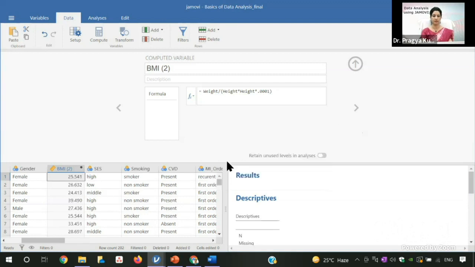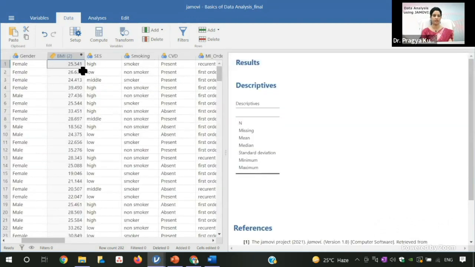And then if you press OK, you can see here there is a BMI. So if you press this, this view will hide and this is the view. So you can see this is the BMI. This has been calculated up to 3 decimal values. So this is the BMI.